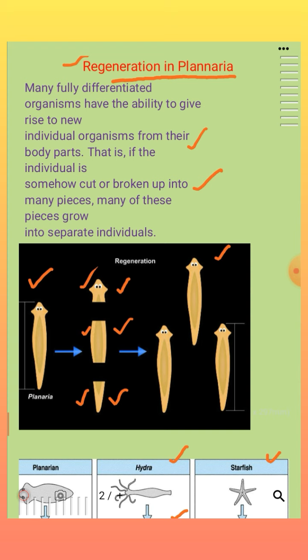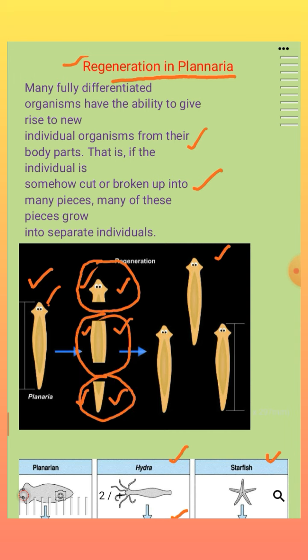Even though there is no complete differentiation of the body structure, we can consider this the head area because they have rudimentary eyes. Eye spots are located here. These are not actual eyes, but rudimentary eyes. Eye spots are present, right?